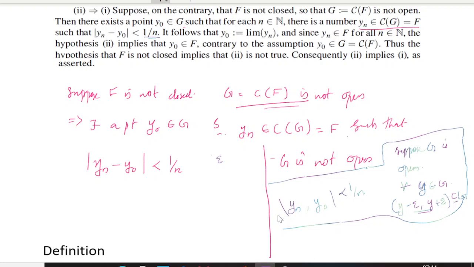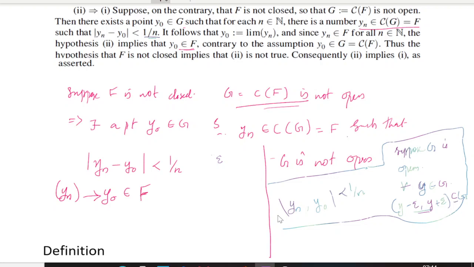Now from this, as n tends to infinity, you will get the limit of y_n minus y naught is less than something tending to 0. That means the limit of this y_n is nothing but y naught. So it follows that y naught equals the limit of y_n. And since y_n belongs to F for all n belonging to N, hypothesis 2 implies that y naught belongs to F. Right? We have assumed that condition 2. Here what we are getting is that this y_n converges to y naught and this y naught belongs to your set F.